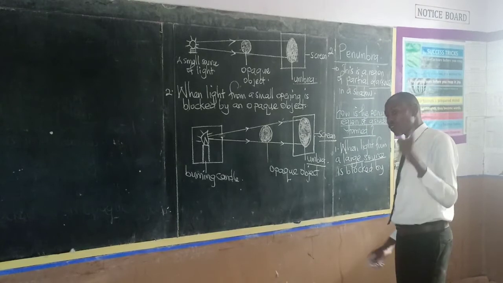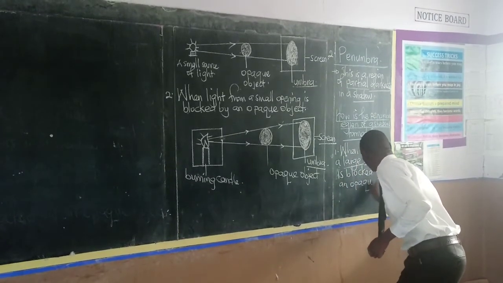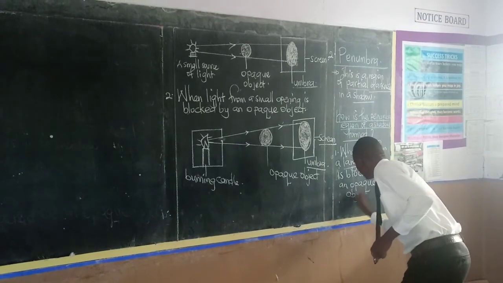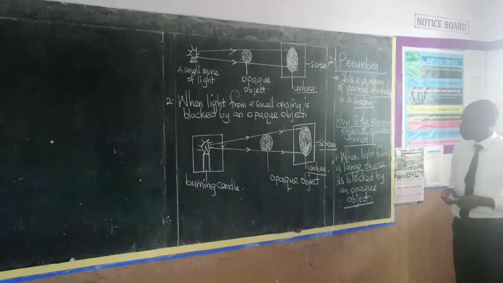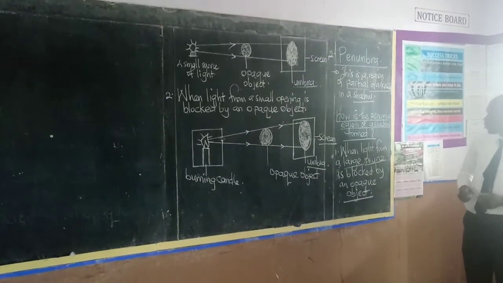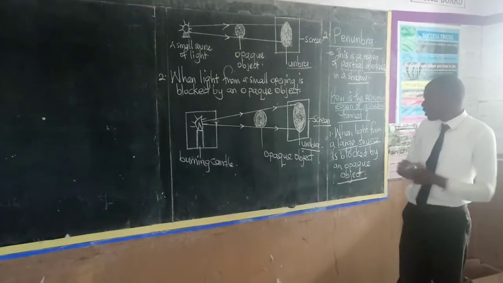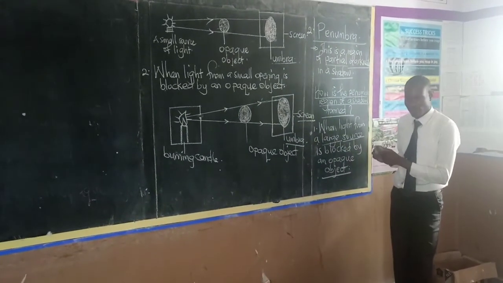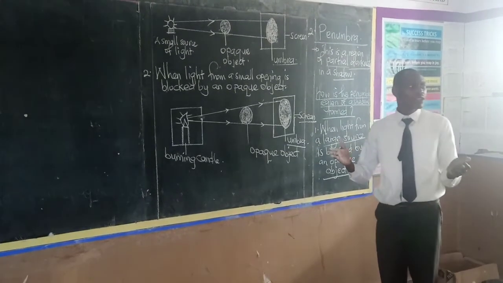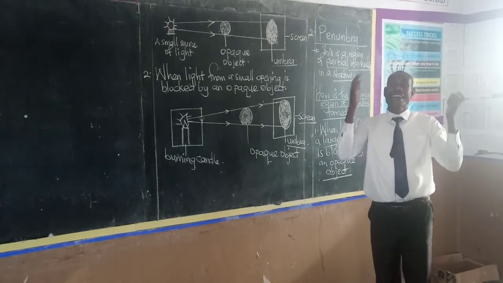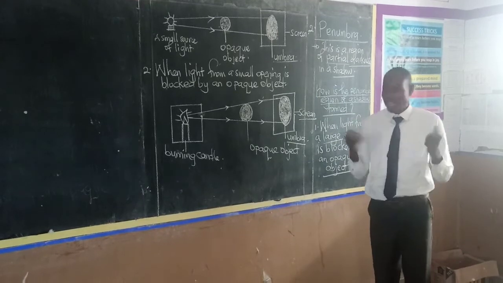When light from a large source is blocked by what? An opaque object. Class, let us read that statement together: when light from a large source is blocked by an opaque object. What do we mean by large sources of light? We can talk of the sun. Remember, the sun is the largest source of light here on earth.